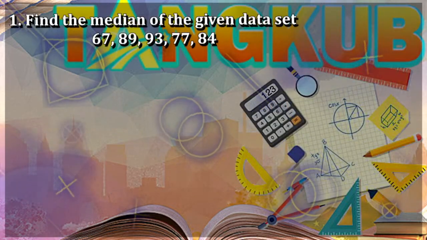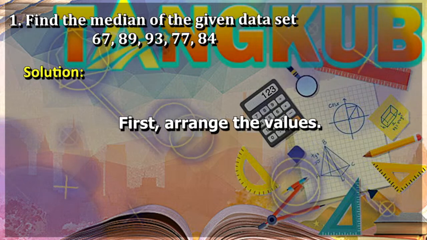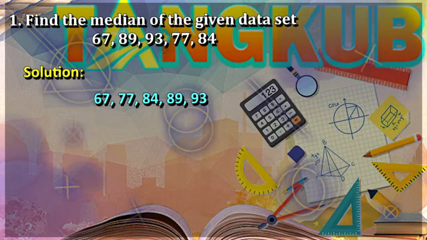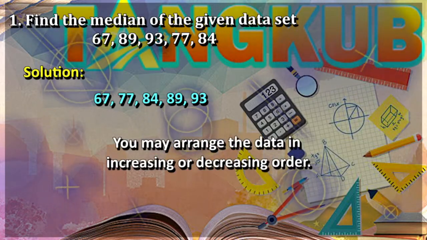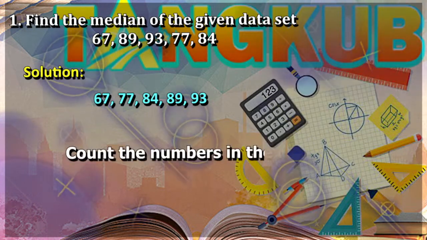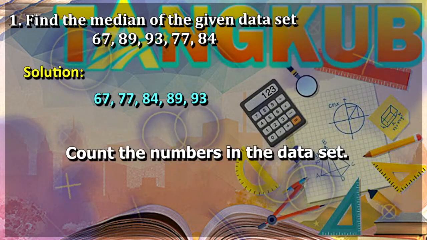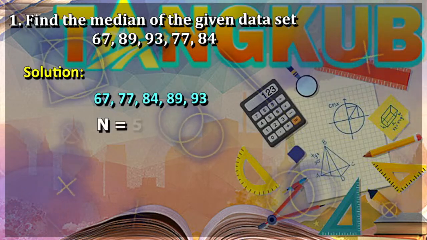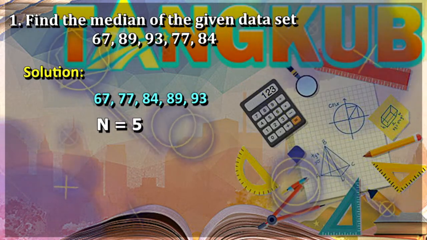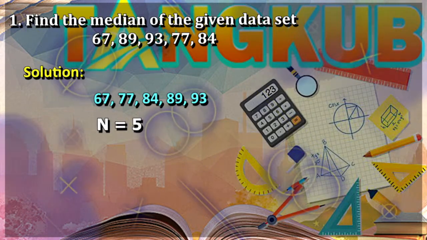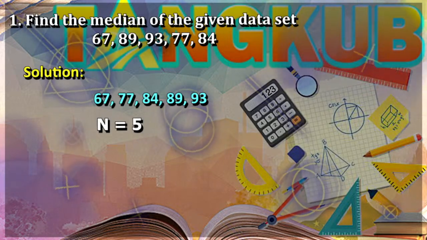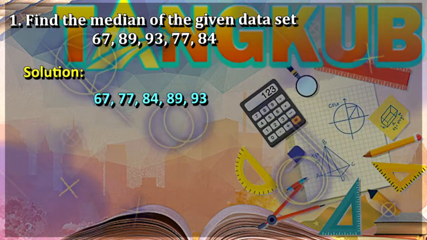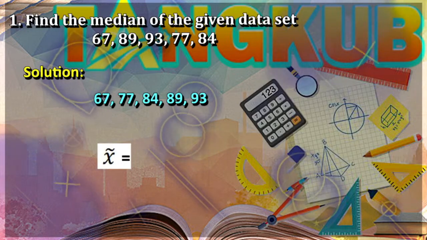Find the median of this given data. First, we arrange the values. This data is arranged in increasing order. Take note, you may arrange the data in increasing or decreasing order. Next, let us count the numbers in the data set. We have 1, 2, 3, 4, and 5. Therefore, we have 5 elements in the given data. Now, since there are 5 numbers in the given data set, let's look for the middle number. The middle number is, right, it's 84. Therefore, the median is equal to 84.